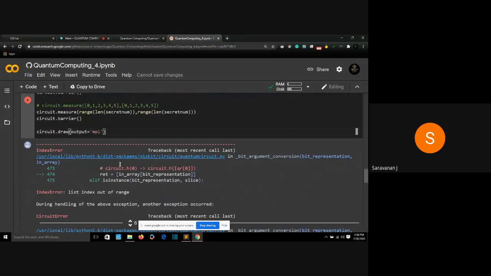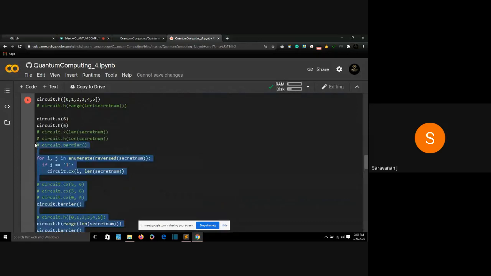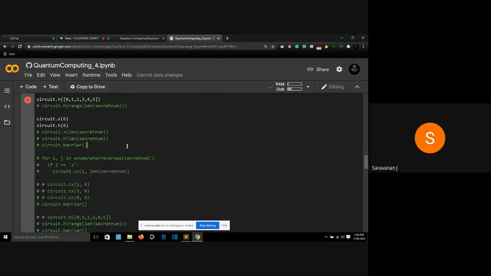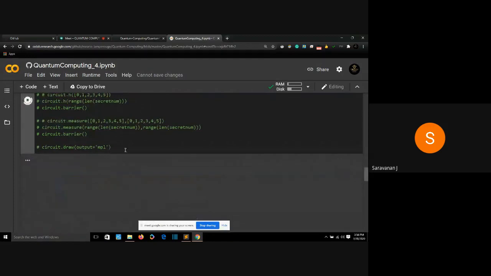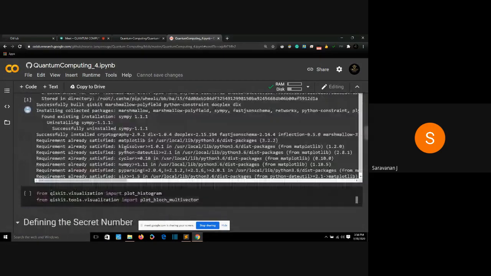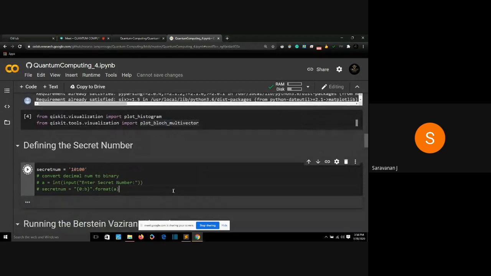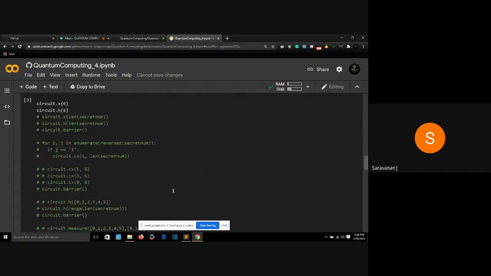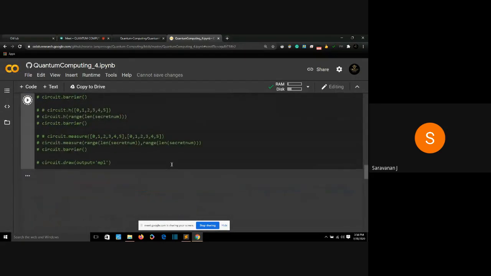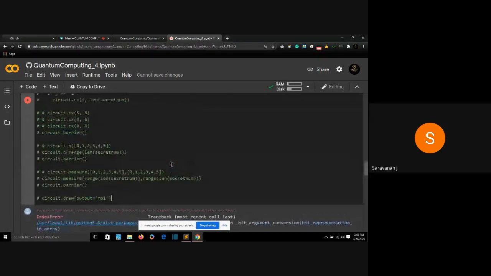Index out of range. Okay, the code is not yet perfect, so that's why it's giving me the error. I'll just run until this part. All right, so now when I run it, yeah, I didn't import this stuff. Sorry. I didn't import my secret num. It's giving me index out of range.